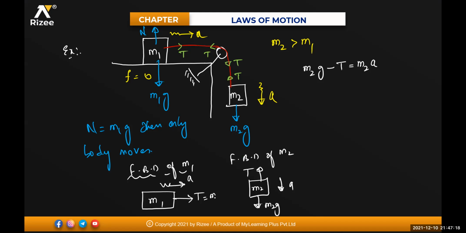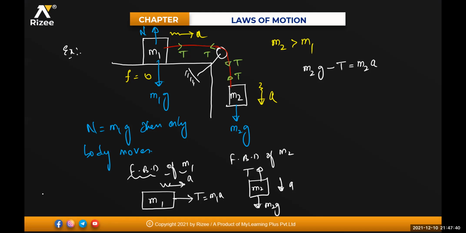Here this T will be equal to how much? M1 into a. So this tension here will be equal to how much, beta? In which direction? M2g minus T. Isn't it? On the block of M2, there is no tension in the horizontal direction. So is there any tension acting in the horizontal direction, beta? No tension. Clear? Yes, sir.